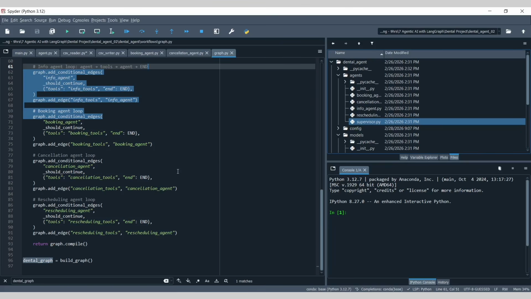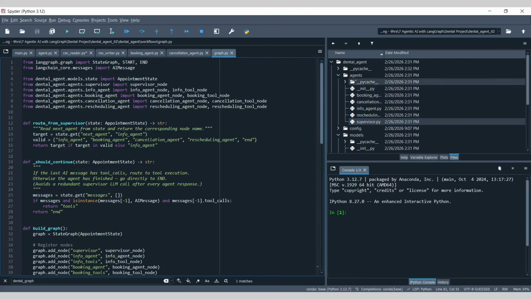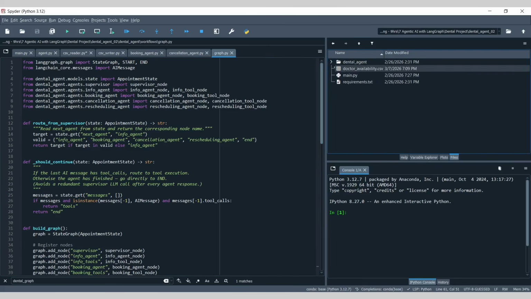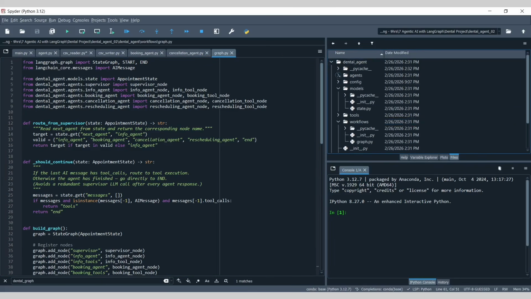And when an agent decides that it is finished, the conversation either ends or returns back to the supervisor, depending on the implementation. So that is pretty much all about our entire end-to-end project. I hope you're able to understand. It's nothing really difficult. If you go through these pieces of code individually, you will be able to understand each and everything.